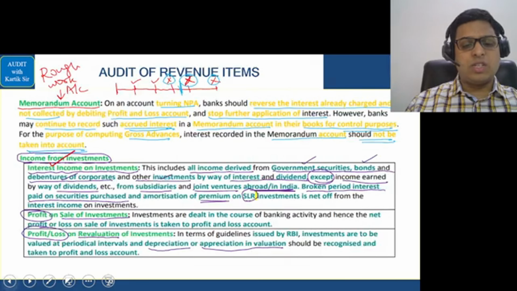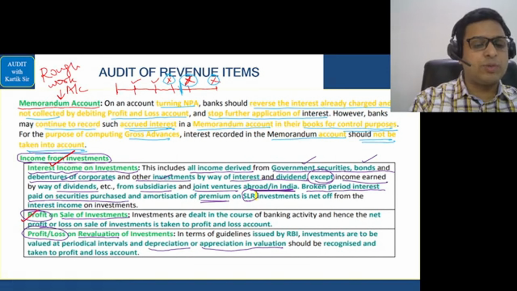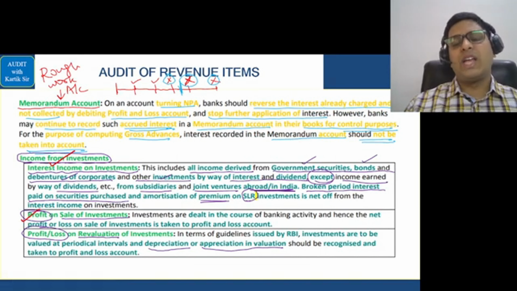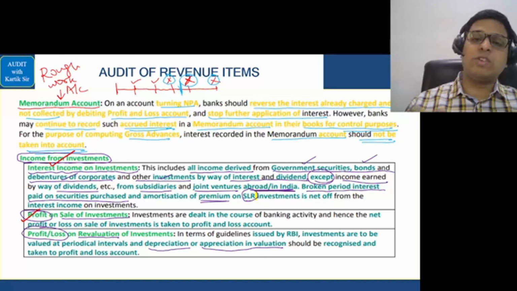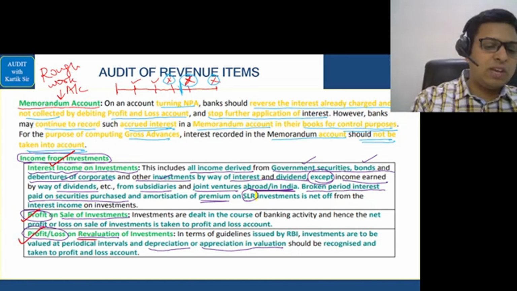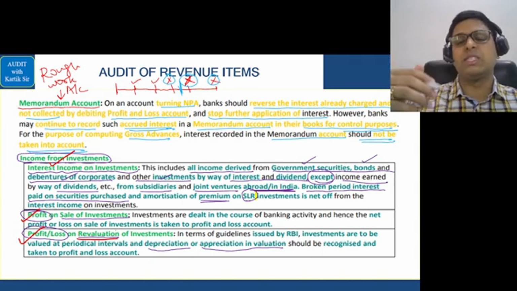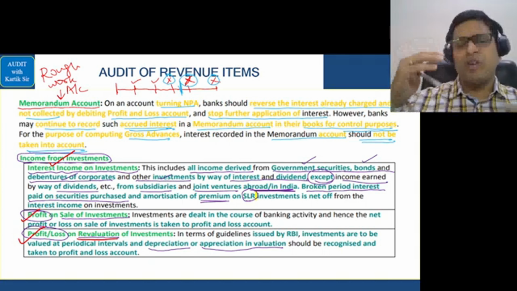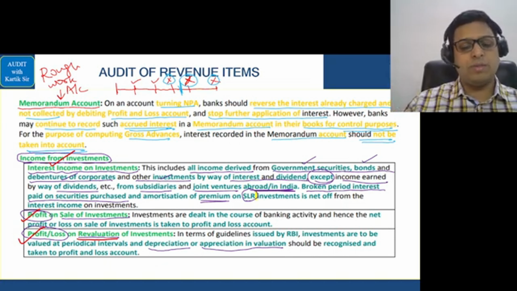Now, in this also two other points are there. Profit on sale of investments, if it is there, if it is profit, we'll credit to the profit and loss account. If there is a loss on sale of investment, we'll debit to the P&L account. Similarly, if we are revaluing the investments, in that case, if there is an increase in the value because of revaluation, we'll credit it to the profit and loss account. If there is a decrease at the time of revaluation, we'll debit it in the profit and loss account.